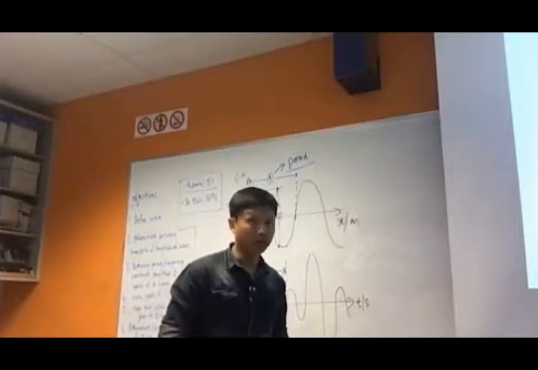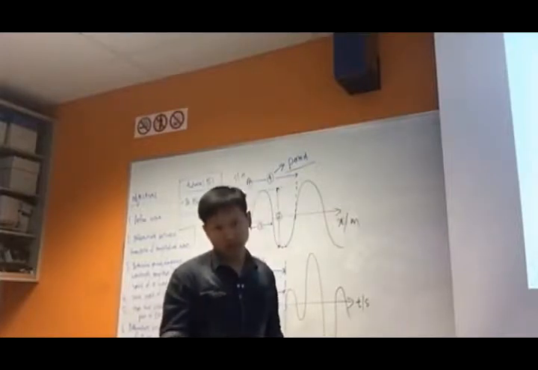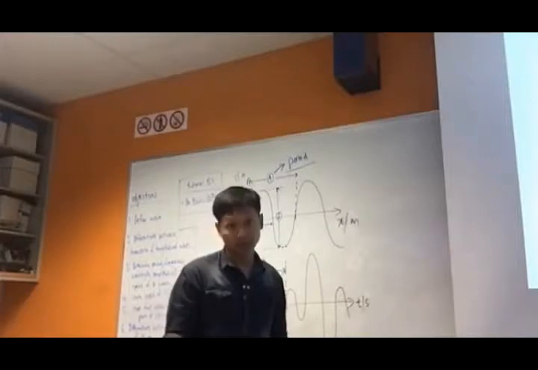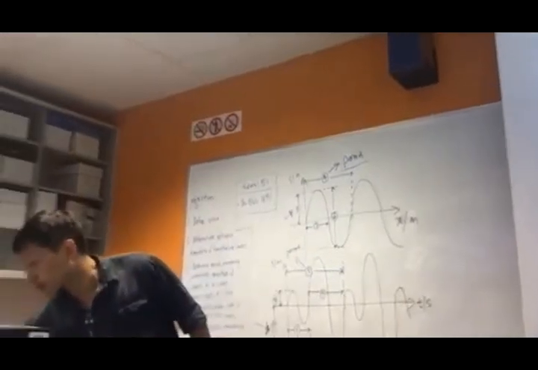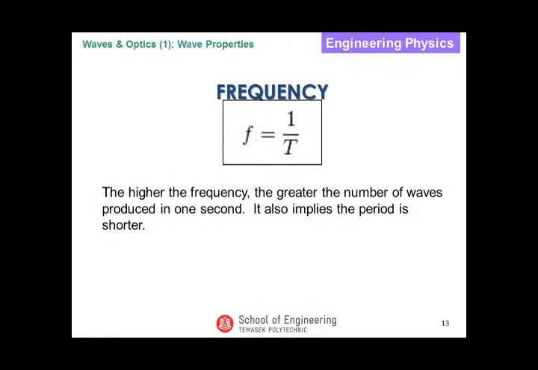Based on your understanding of mathematics, I can use period to calculate frequency. So let me quickly move on to the formula for frequency that relates to period. Yep, f equals 1 over T, where T is the period and f is the frequency. The unit for frequency is hertz. How do you spell hertz?